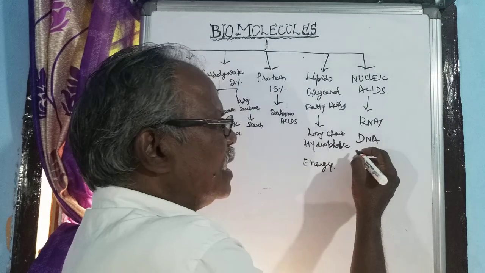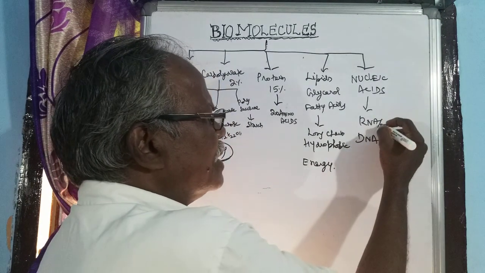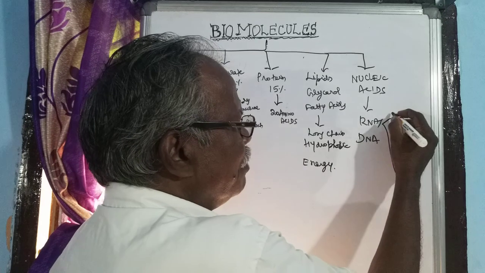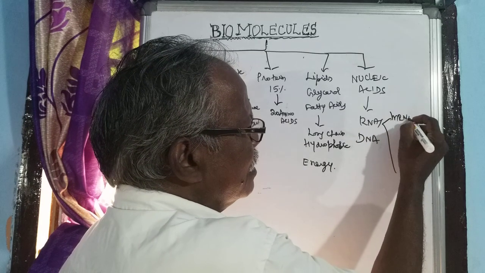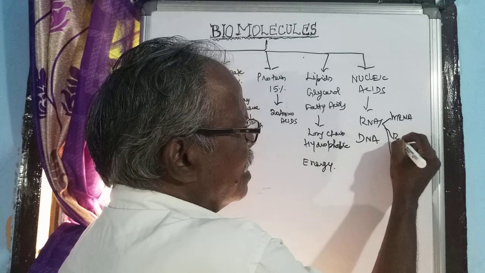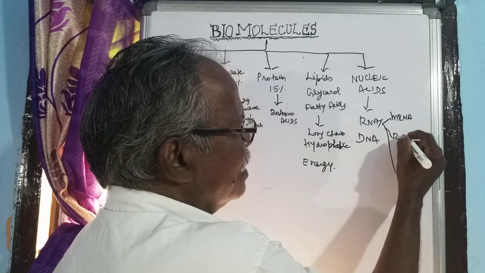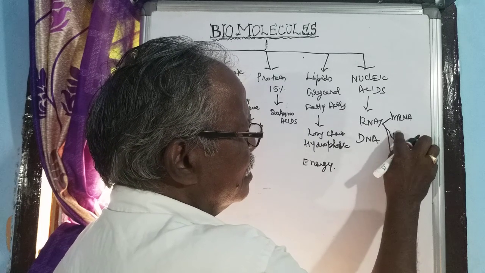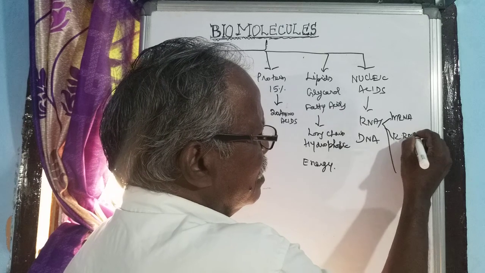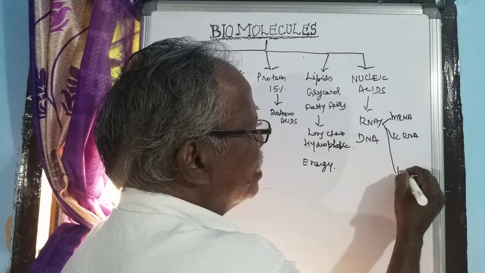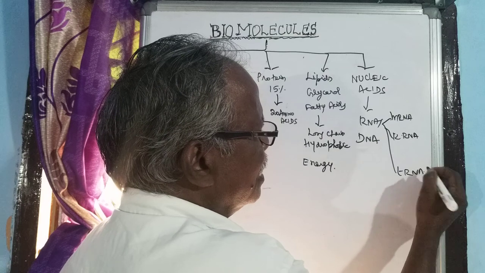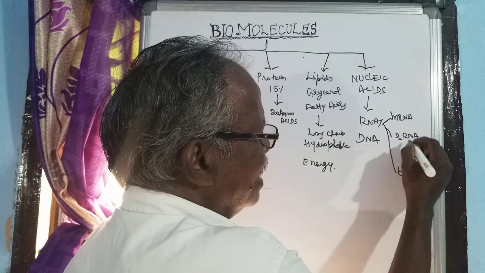Three types of RNA are there: mRNA, messenger RNA, ribosomal RNA, rRNA, and transfer RNA, tRNA.